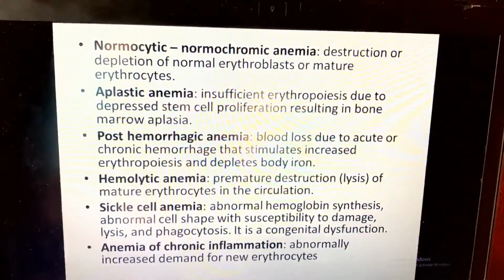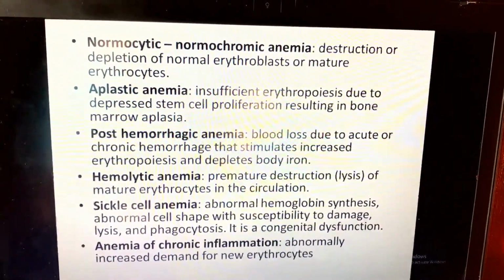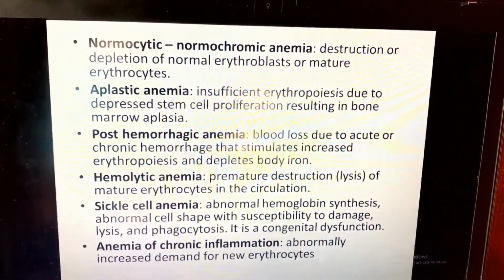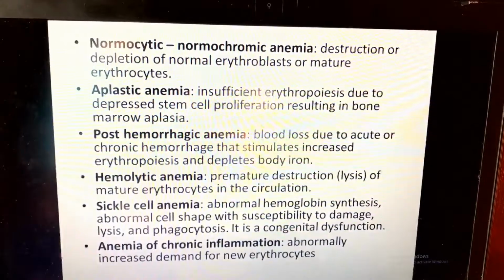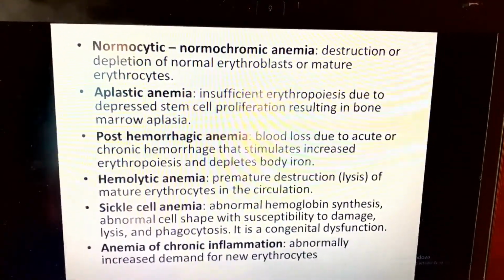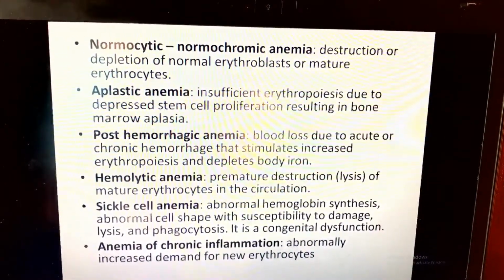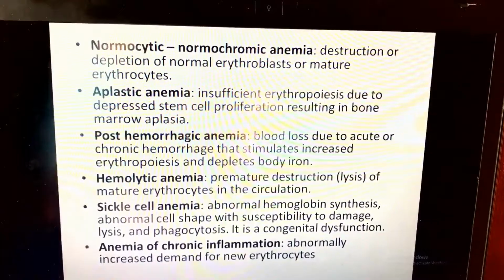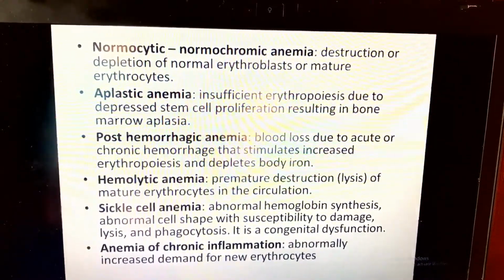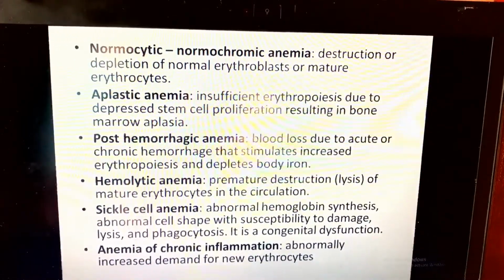Hemolysis can come before those days and can be caused by some diseases, for example malaria, because malaria destroys the red blood cells, so here we have hemolytic anemia. Sickle cell anemia is abnormal hemoglobin synthesis, with abnormal cell shape susceptible to damage and phagocytosis. It is a congenital dysfunction.